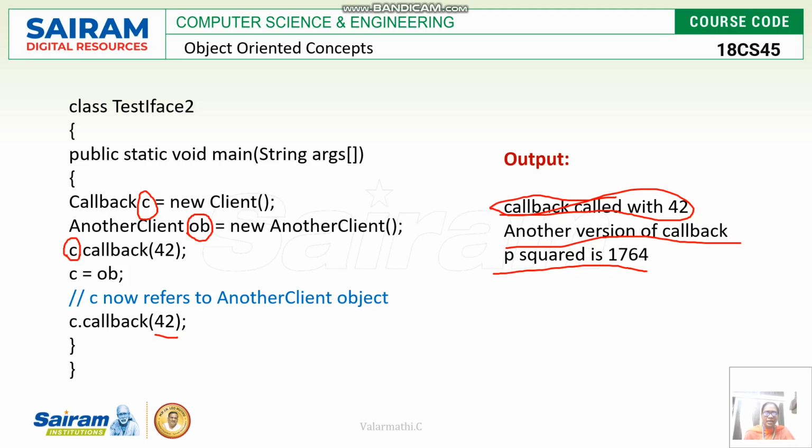So likewise, the method in one interface is called by two clients. One is the first client, another one is the other client. So the definition is different. What is the method defined in the interface? The definition of that method is different in both classes. So here Client class is one implementation class, another Client is another implementation class, but the definitions change, right? So this is what is called interface definitions.